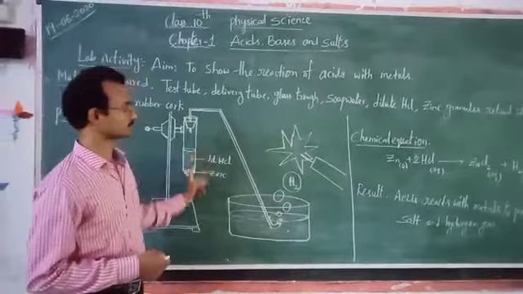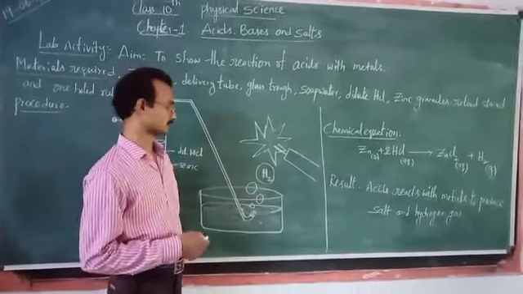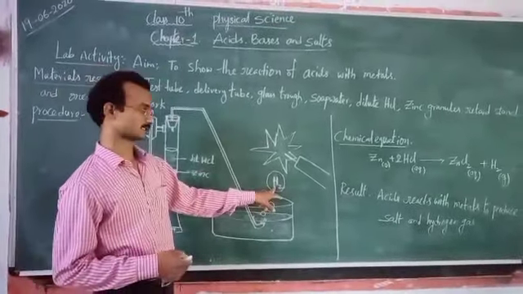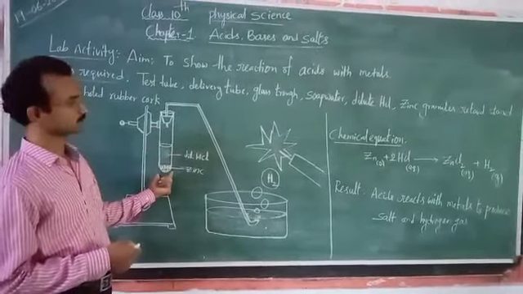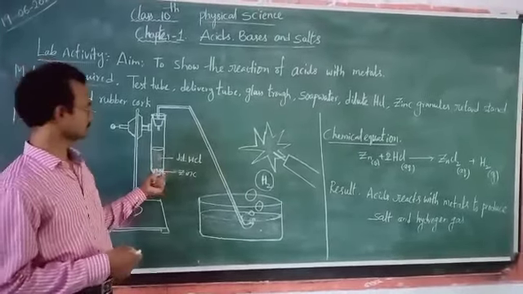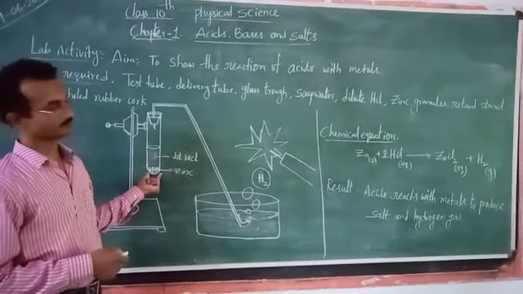Here a chemical reaction takes place between these two, and new substances are formed. What is the new substance? Hydrogen gas. At the bottom of this test tube, another substance also appears.